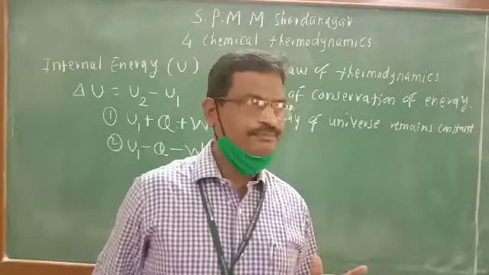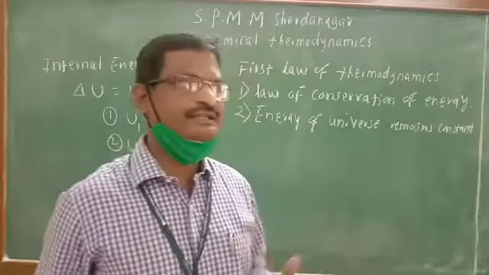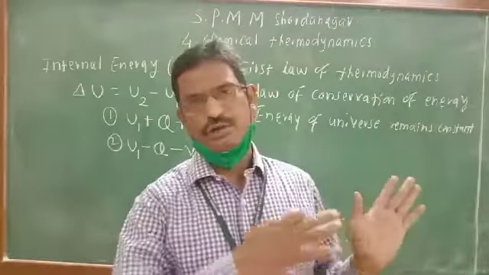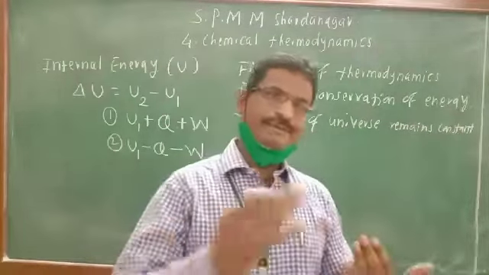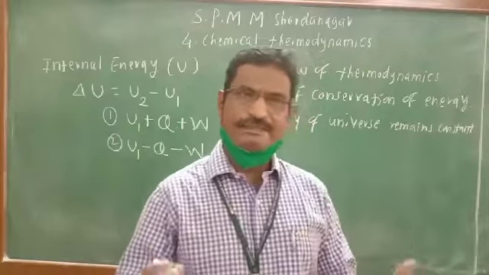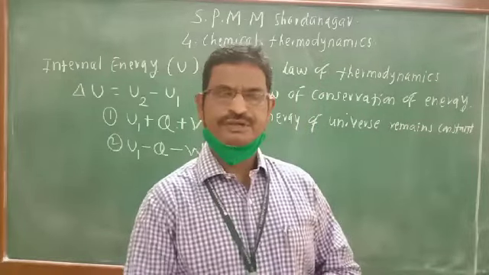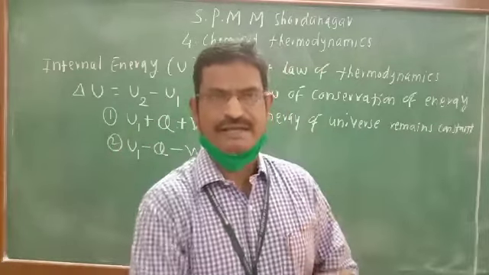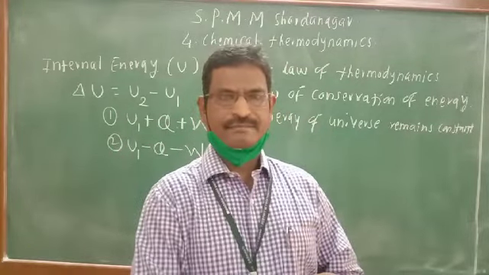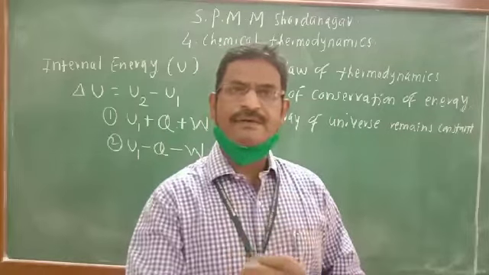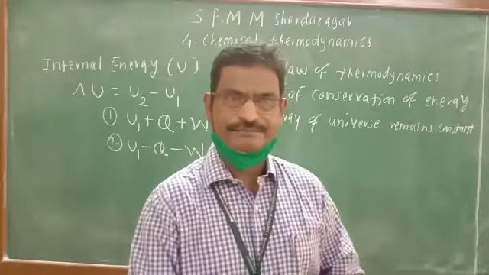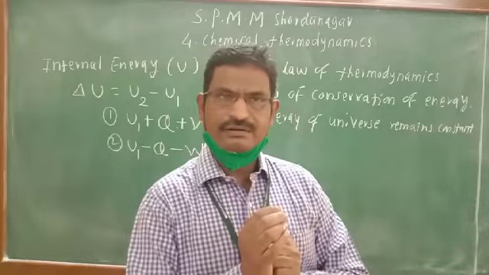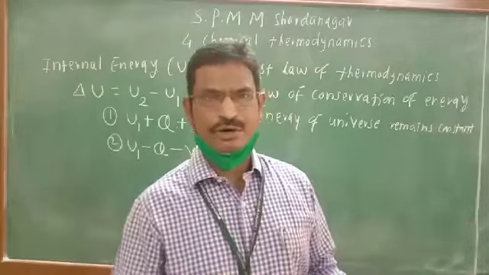We know that there may be various changes taking place in the system. The system may lose heat, it may absorb heat, but that is a part of the universe. Change in heat of the system may take place. Change in heat of the surrounding may take place. But if we take the summation, what happens? The summation is nothing but the universe.